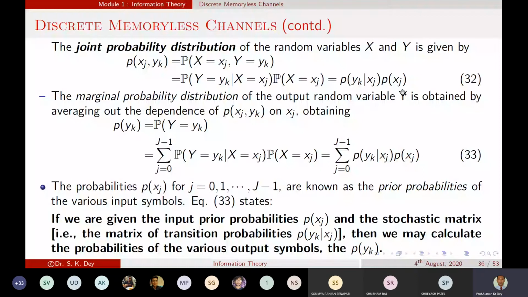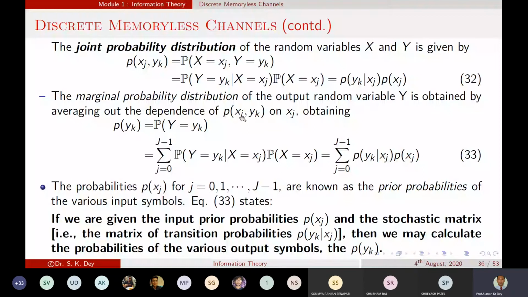So the marginal probability distribution of the output random variable y is obtained by averaging out the dependency of P of xj comma yk. That means this is the joint probability distribution.